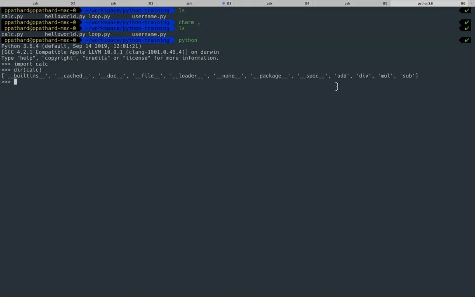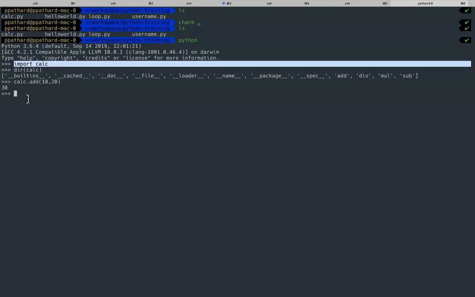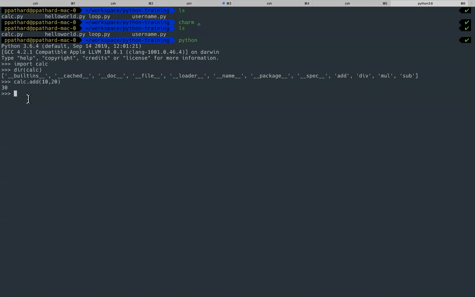Now how to use these functionalities? The module name dot add, 10 comma 20. So it gives you 30. Okay, quite easy so far. We created a module in Python which contains 4 functions and I imported it. Now suppose I don't want to import all these functionalities. I want to import only add. How do I do that? The syntax is from cals, I want to import only add.